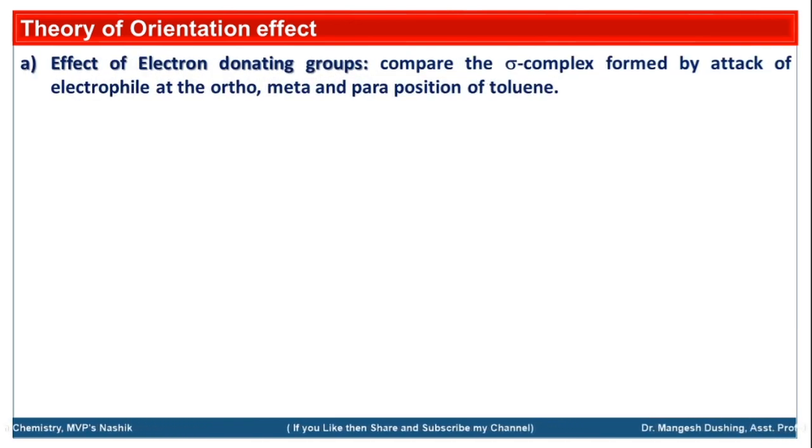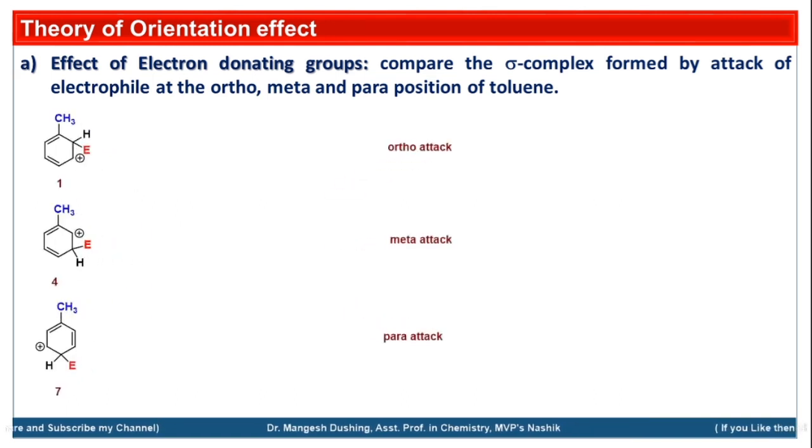The effect of electron donating groups. Compare the sigma complex by attacking the electrophile at the ortho, meta and para positions of toluene. For example, toluene. Now we'll see the substitution at the ortho position, meta position and para position. Suppose these are the possibilities and these are the sigma complexes which are formed in the reaction. Now if you look at this sigma complex, as we know, these are non-aromatic, but these are stabilized by the resonance effect.